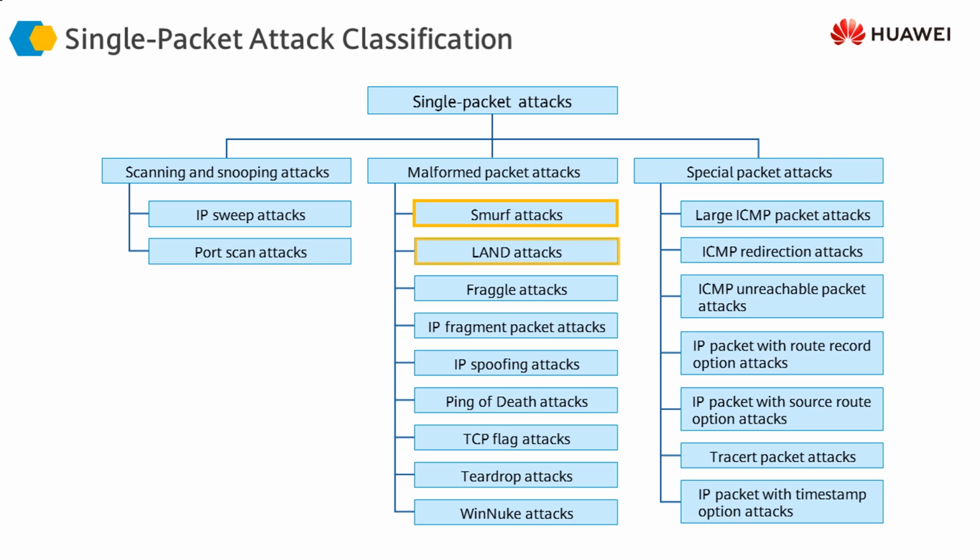Similarly, Smurf attacks, land attacks, Fraggle attacks, and IP fragment attacks are all types of malformed packet attacks. Similarly, large ICMP packet attacks or ICMP redirection attacks fall under the category of special packet attacks.